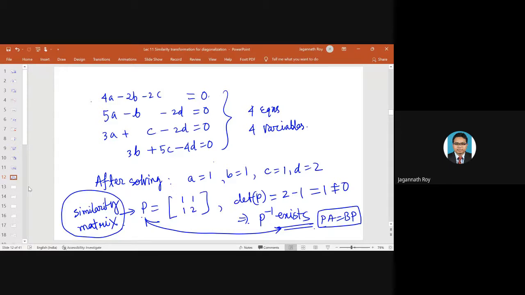So the transformation is, here it is, P inverse AP will be B. This particular transformation, if you do that, then what happens?